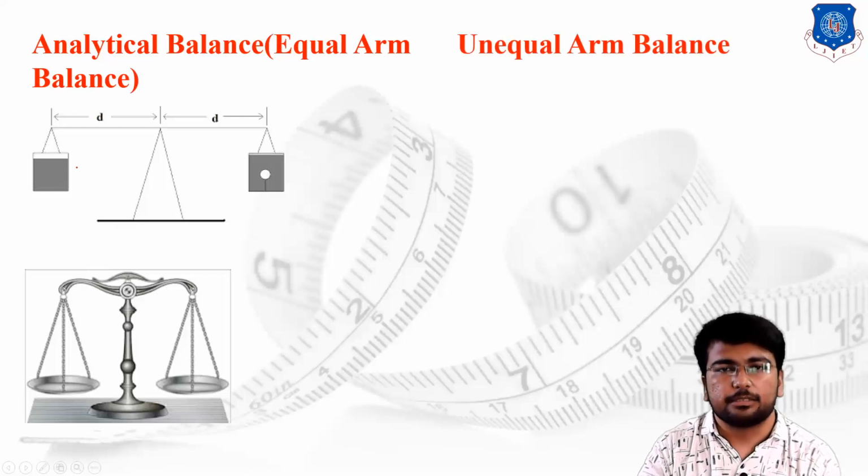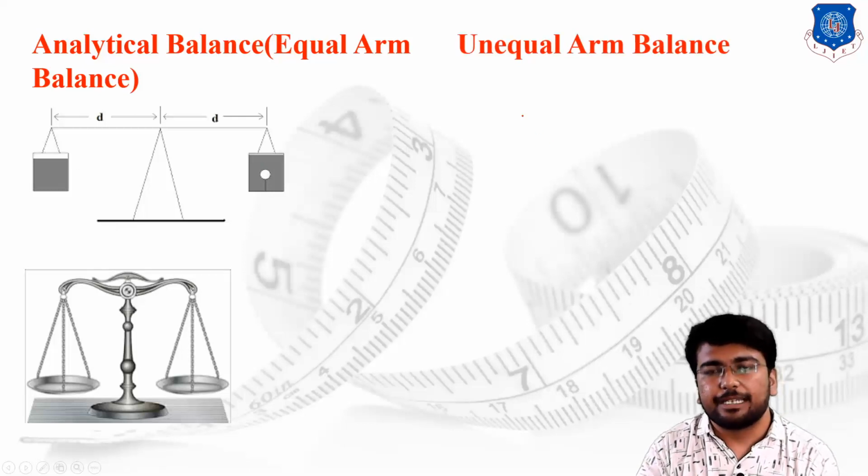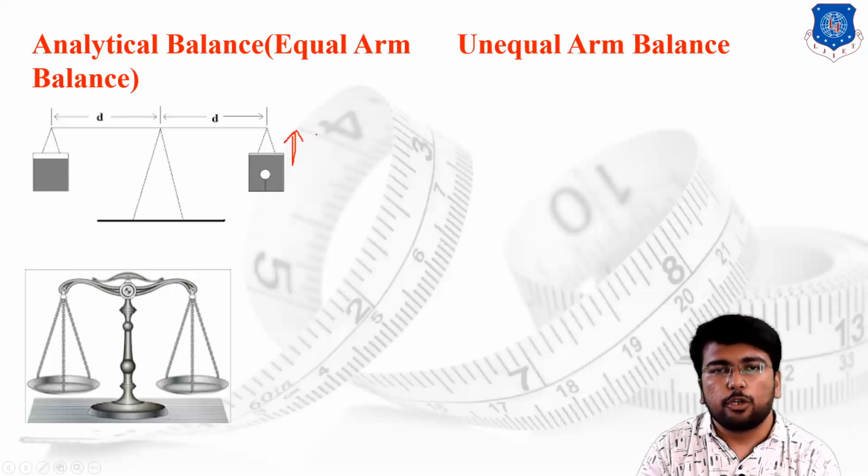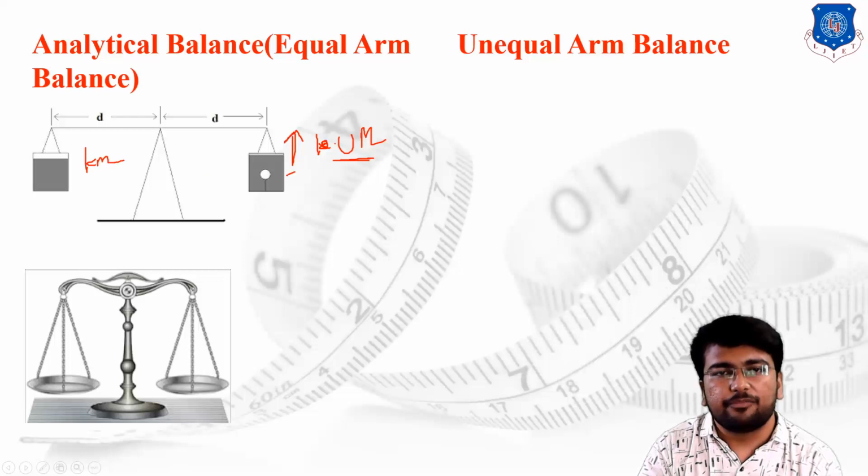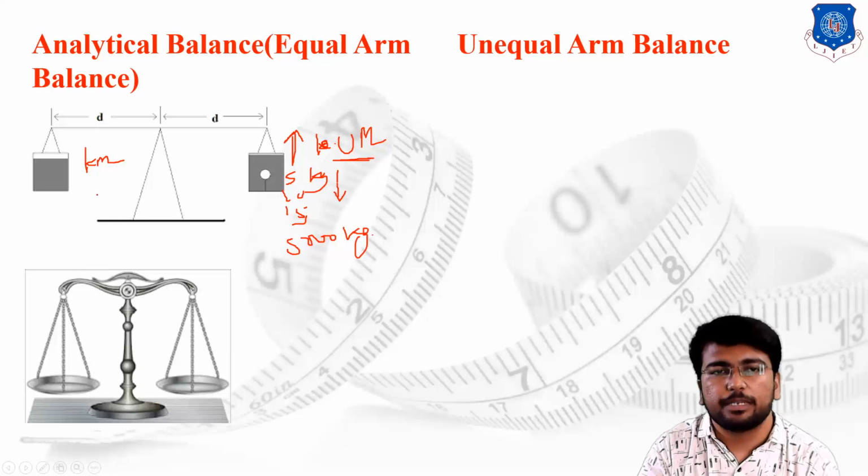Unequal arm balance. In the equal arm balance, there is a drawback. The drawback is that for all the unknown mass, you are supposed to provide the same amount of the known mass over here. Till 5 kg, let's say 10 kg, 15, 20, it is okay. But suppose you have to find the value of 5000 kg, then it is compulsory that you have to place the 5000 kg over here, and it is not physically possible.